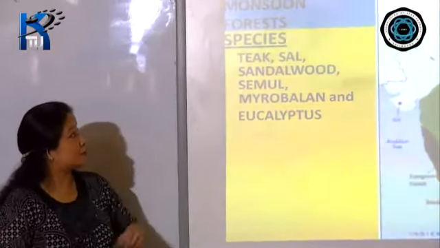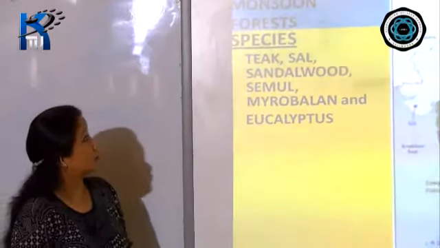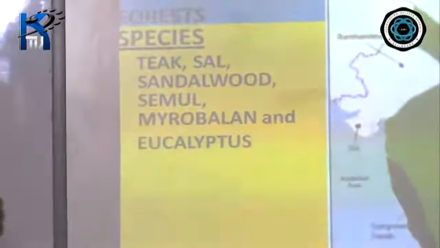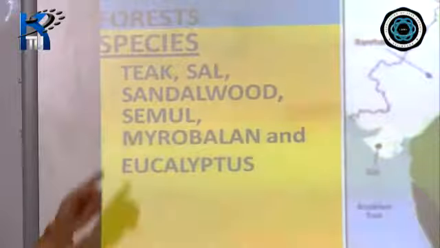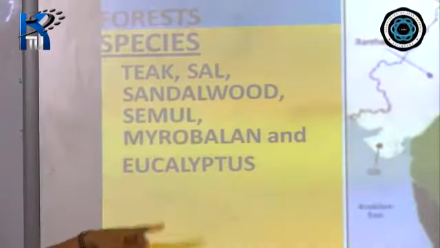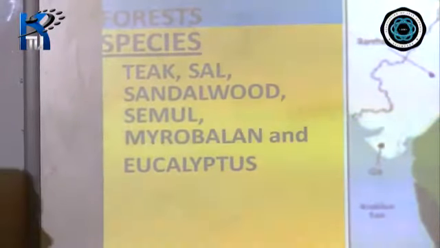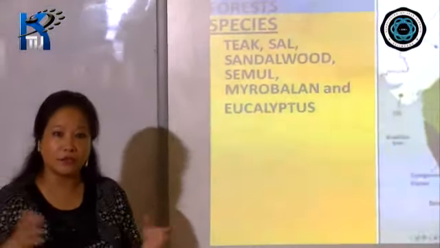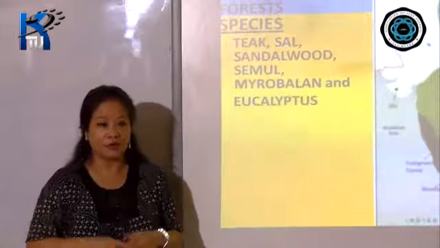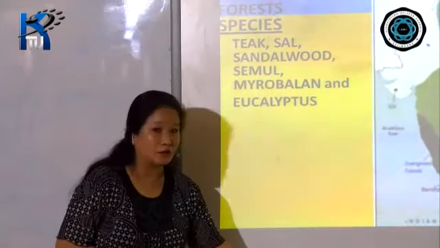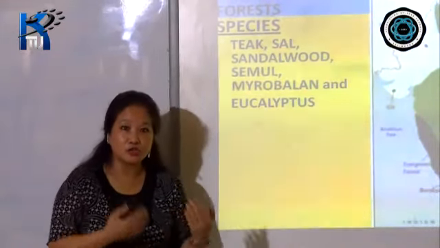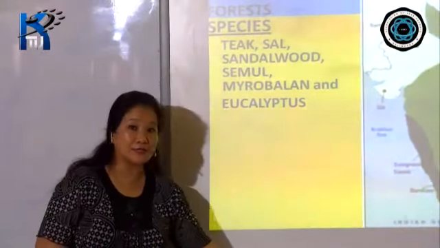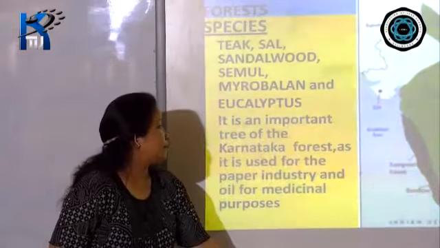Now, these are some of the species or varieties of trees that are found in the deciduous monsoon forest. That is teak, sal, sandalwood, simil, eucalyptus, okay? And they are used for a variety of purposes. The uses are uncountable, because it is done on a very, very large scale. It is used for household purposes, for construction, as well as in the industrial sector also, right?